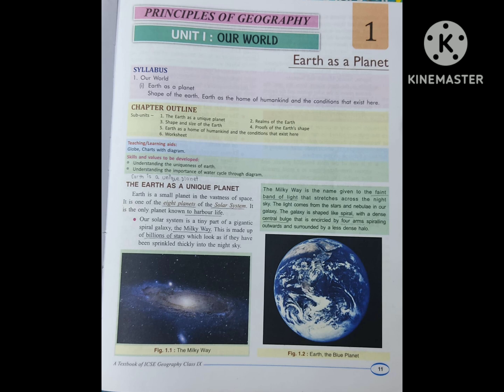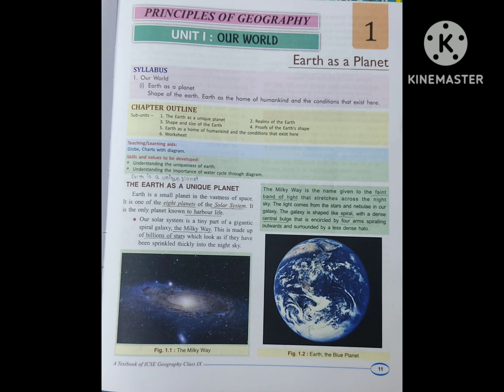Next point is, our solar system is a tiny part of a gigantic spiral galaxy, the Milky Way. This is made up of billions of stars which look as if they have been sprinkled thickly into the night sky. This is saying that our Earth is a part of the Milky Way galaxy, and it has billions and billions of stars, and it just looks like we have sprinkled some glitter on a black sheet of paper. You can imagine like that.